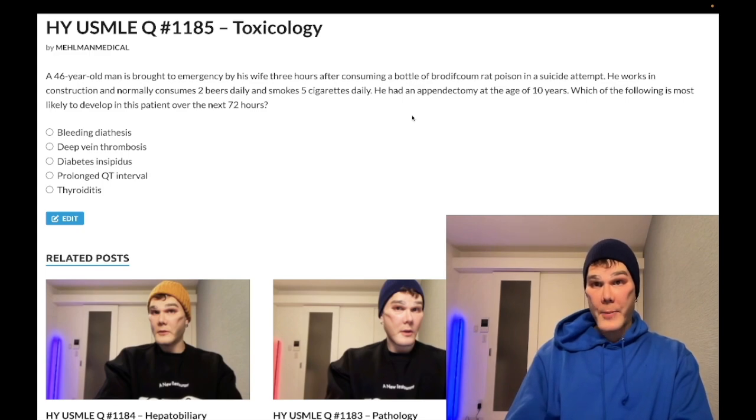Number 1, rat poison acts like warfarin and causes bleeding diathesis. It inhibits vitamin K epoxide reductase. Warfarin prevents the recycling of vitamin K, and of course vitamin K is a cofactor for gamma-glutamyl carboxylase, necessary for the activation of clotting factors 2, 7, 9, 10, and anticoagulant proteins C and S.